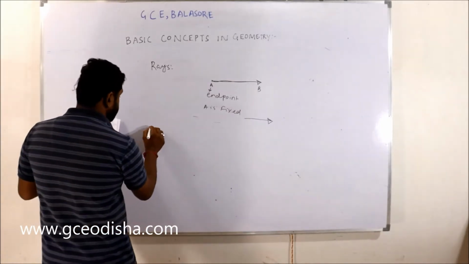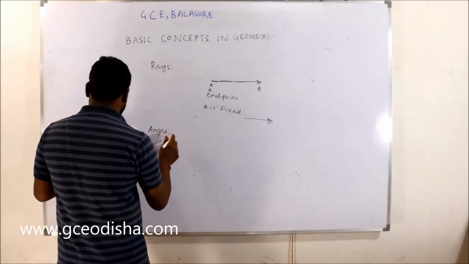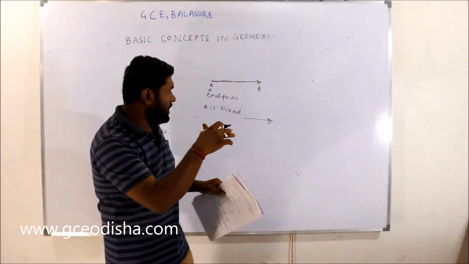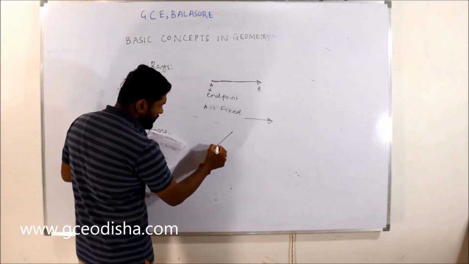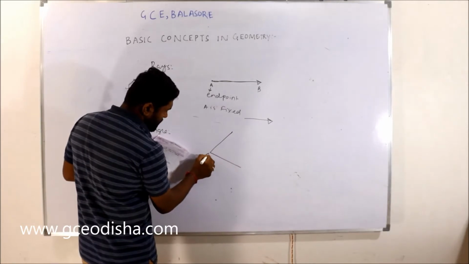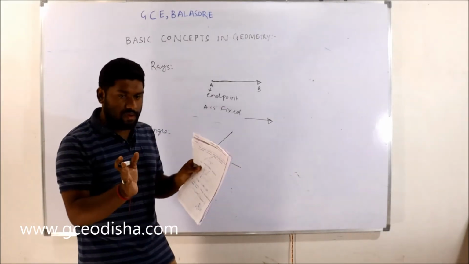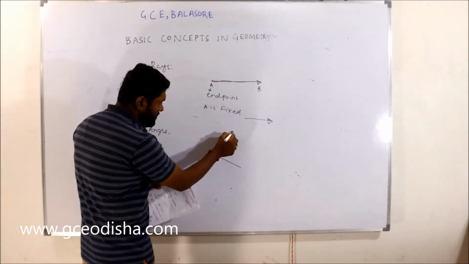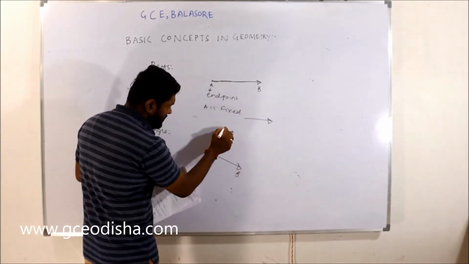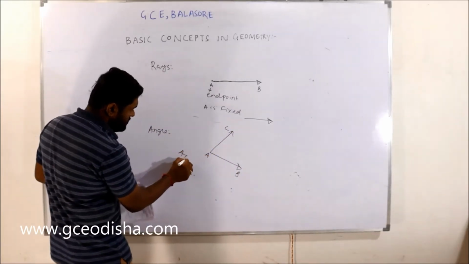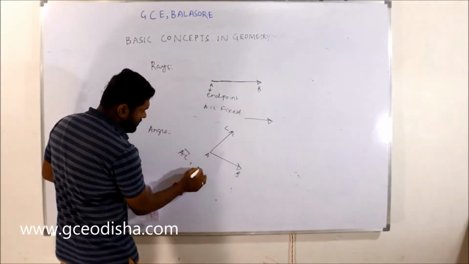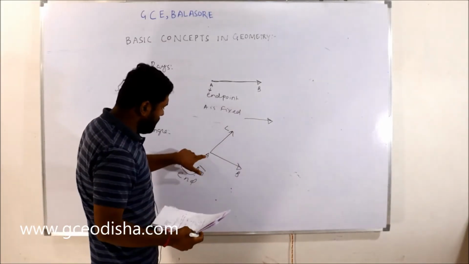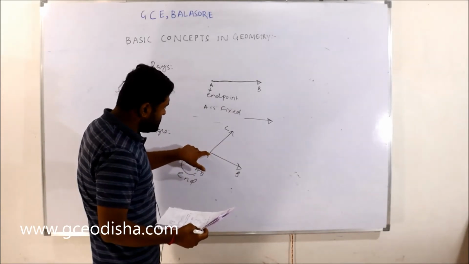Then we come to angle. An angle is a union of two rays. Two rays meet at a point, and the end point of both rays is common. Like point A, B and C: there are two rays, A to C and A to B, but their end point is common.